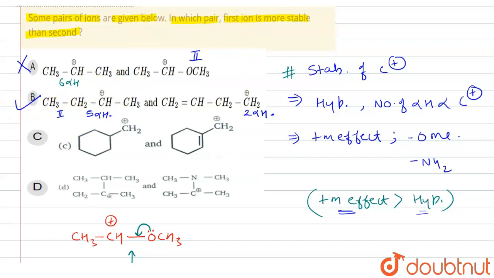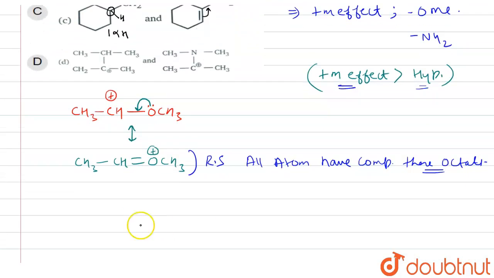So let's move to the further C option. In C option we count the number of alpha hydrogens. This is the alpha carbon, and it has only 1 alpha hydrogen. Now let's talk about the other one. It has resonance, and it will give this type of resonating structure. We have this type of ring, and here we have a positive charge. It will give this type of resonating structure which stabilizes the carbocation.